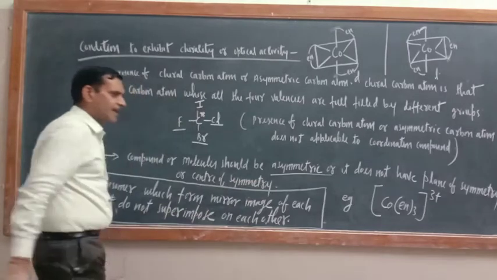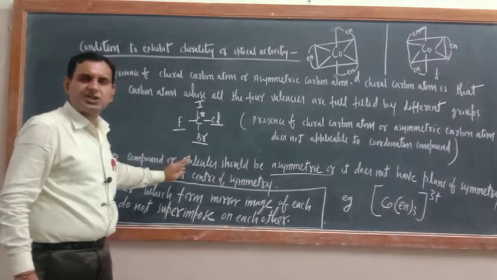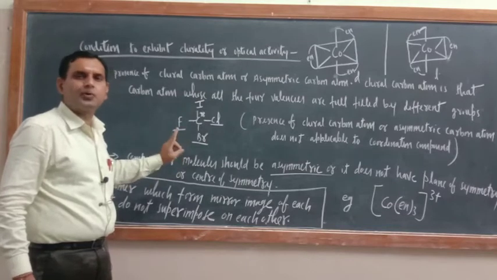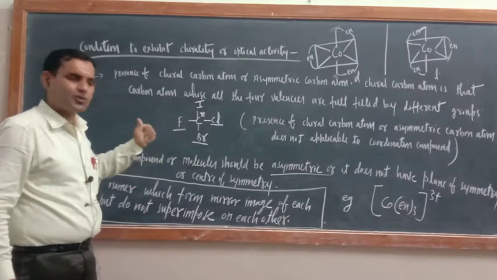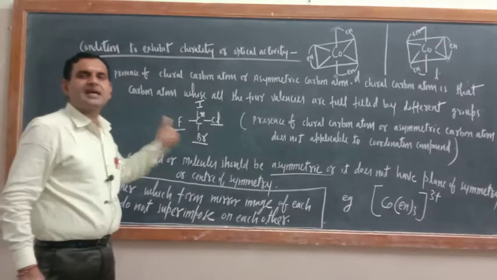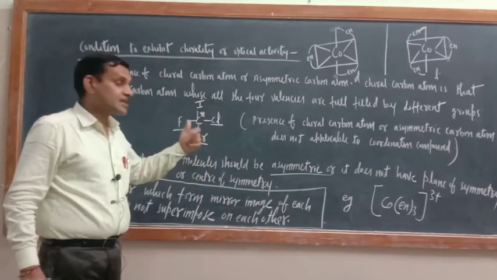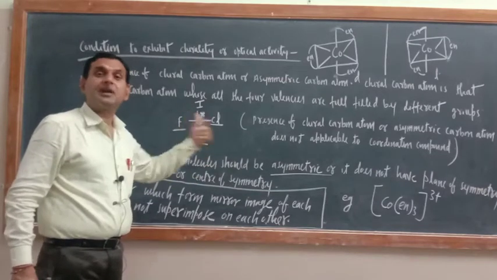This is the only condition in case of coordination compounds to exhibit optical isomerism: the molecule should be asymmetric, without a center of symmetry or plane of symmetry.